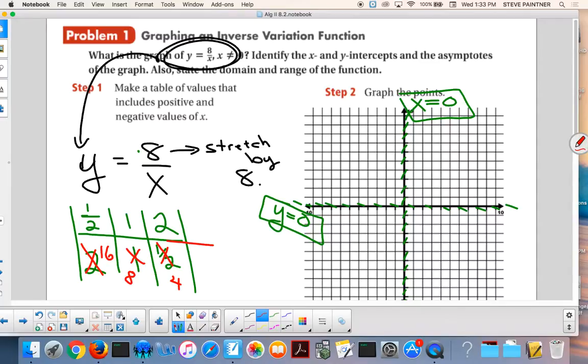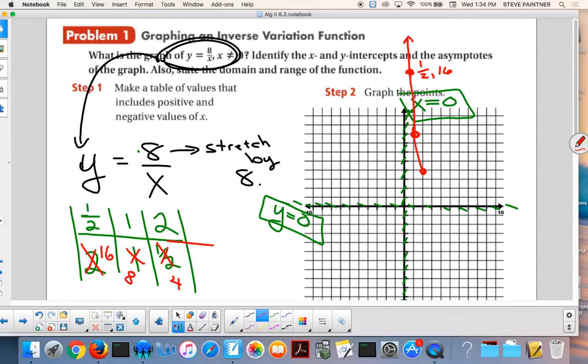So if I go over a half up 16, over a half up 16, and about here. So that's 1/2, comma 16. Okay, where's this point? 1/8 over 1 up 8. So it rides the y-axis up. Where's this point? 2, 4, right 2, up 4. Okay. Do you know what it's gonna do? It's gonna come down until it hits what? Yeah. The x-axis.